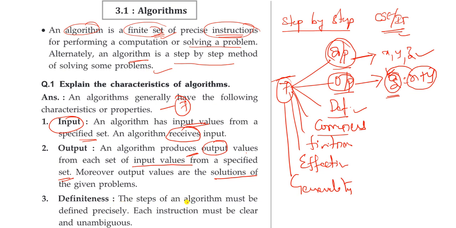Next property is definiteness. Definite means here the steps of algorithm must be defined precisely. Each instruction should be clear and unambiguous. Every single instruction should be clear-cut. It should not be clumsy. Each and every step in an algorithm should be clear and unambiguous.